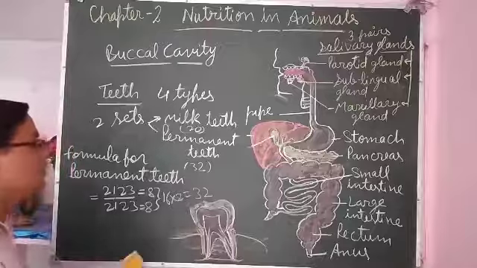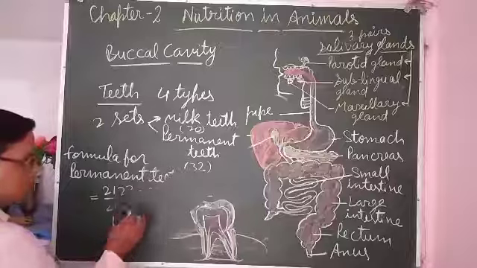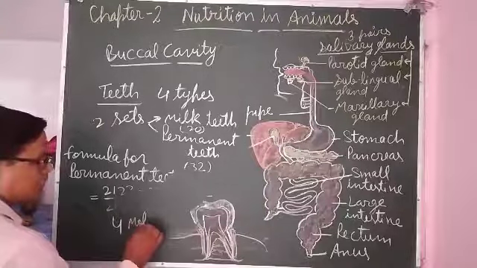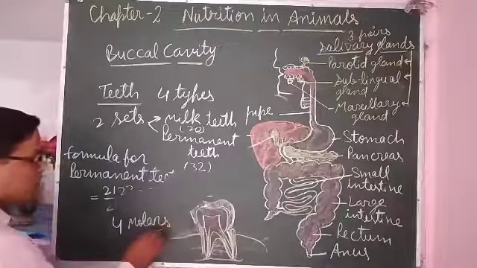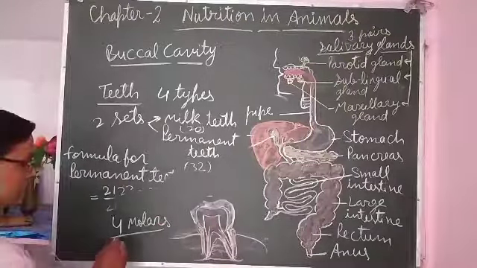So 4 molar teeth grow at the age of 16 to 18 years, and they are called wisdom teeth.